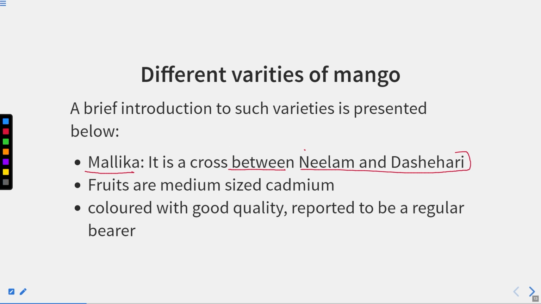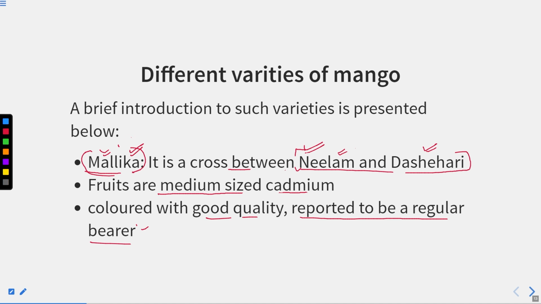So these are very important points from the examination point of view. Mallika can be asked in the examination. Mallika is a cross between Neelam and Dasheri. One new variety is produced by crossing between the Neelam and Dasheri. Fruits are of medium size and colored with good quality, reported to be a regular bearer.